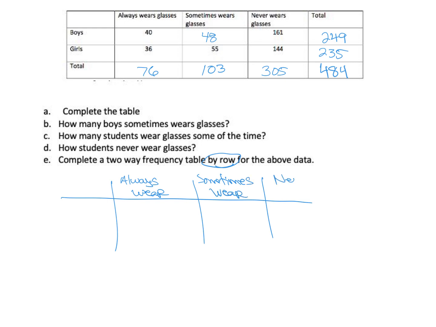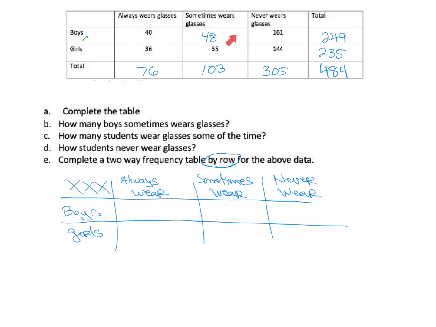This is never wears glasses, right? Then we have boys. Remember, this one up here never is filled in, okay? Then we have girls. And we're doing it by row. So row is going across like this. So we're going to use this total, and we're going to use these ones in the middle, okay?